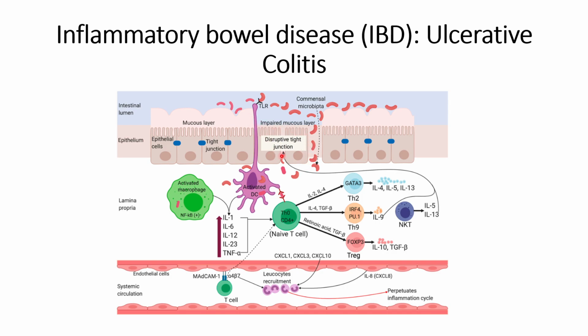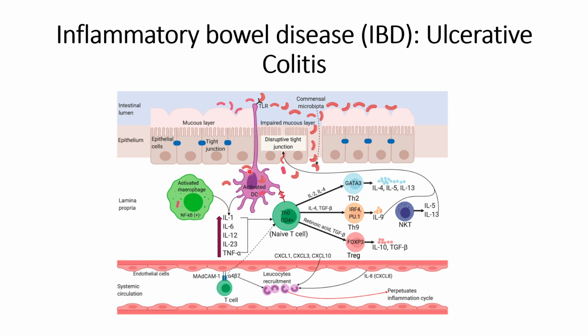In the normal case, because of the intact tight junction, they are not able to come within the cells, and the activation of dendritic cells is not as it is in the case of ulcerative colitis. In ulcerative colitis, because of the disrupted tight junction, the dendritic cells will engulf the nearby commensal microbiota and get activated in less time compared to the normal case.